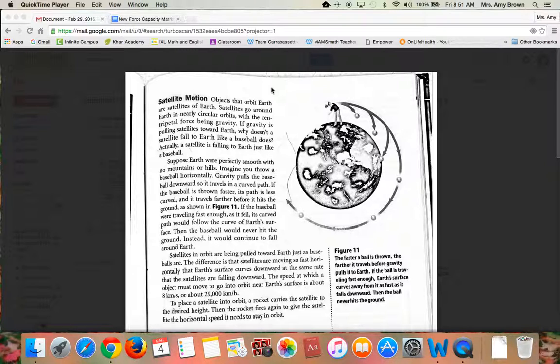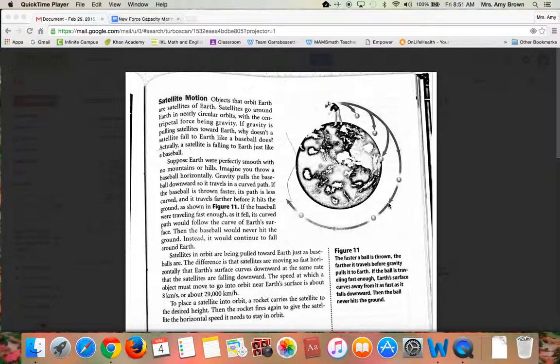Suppose Earth were perfectly smooth with no mountains or hills. Imagine you throw a baseball horizontally. Gravity is going to pull the baseball downward so it travels in a curved path. If the baseball is thrown faster, its path is less curved and it travels farther before it hits the ground, as shown in Figure 11. Which is over here.